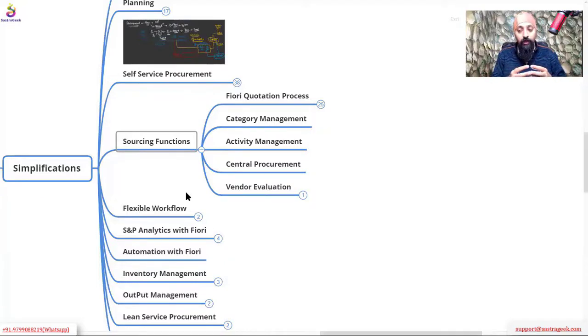That process is identifying a vendor, sending quotations to the vendors, collecting their responses, doing a bidding process, onboarding the vendors, checking their performance, and qualifying them as the correct vendor.